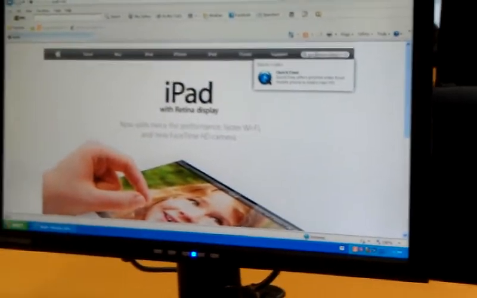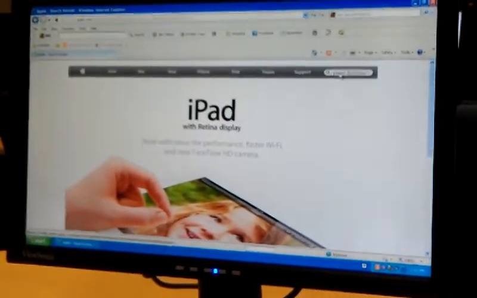Are you waiting for an iPad or some sort of device?